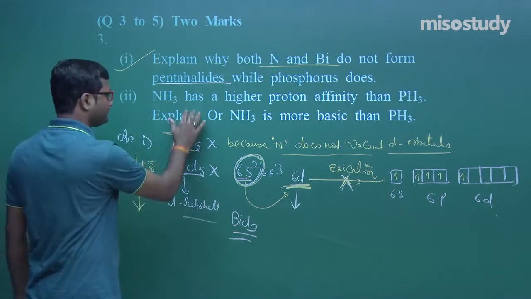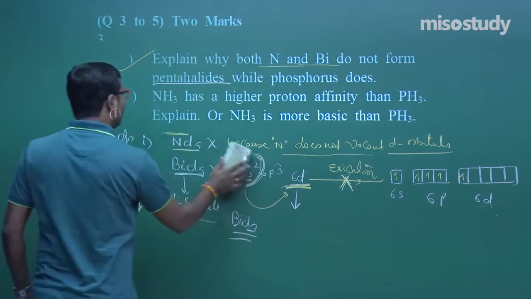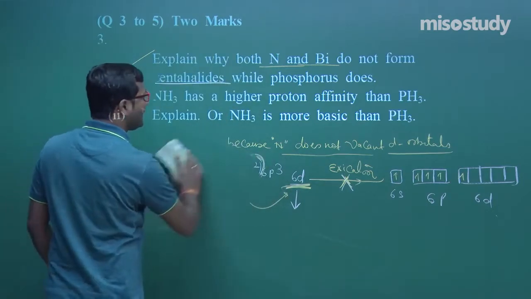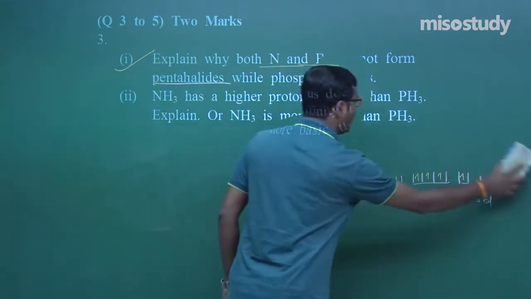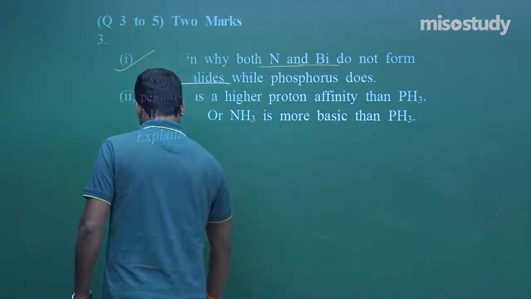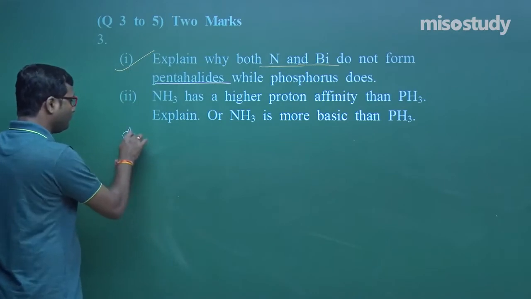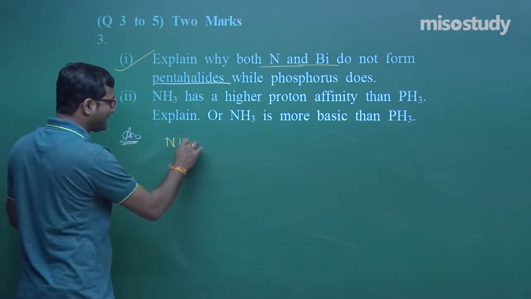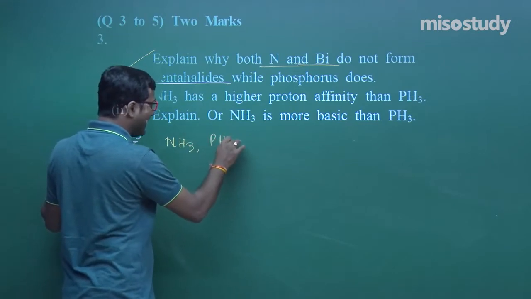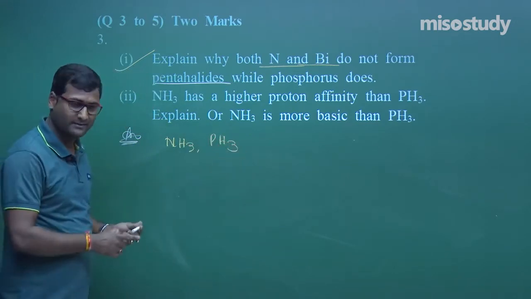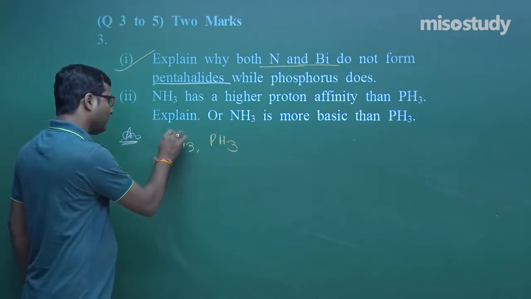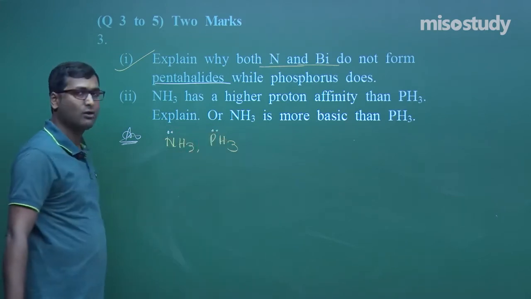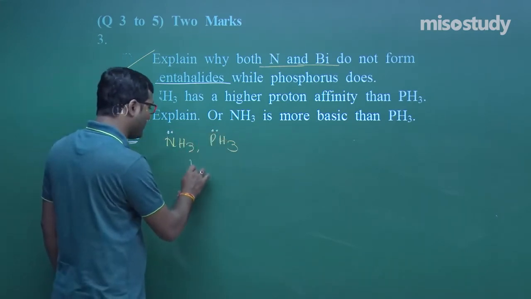Now next one. NH3 has a higher proton affinity than PH3. As we know, both NH3 and PH3 act as a Lewis base because they contain an electron pair, that is a lone pair of electrons.